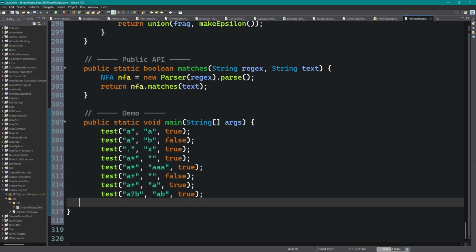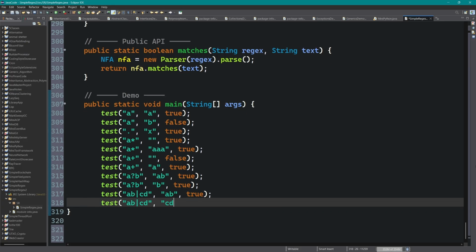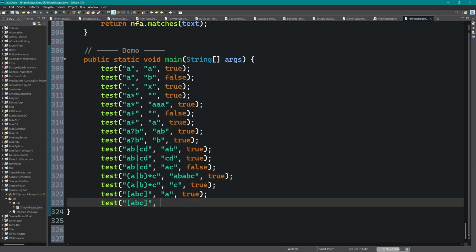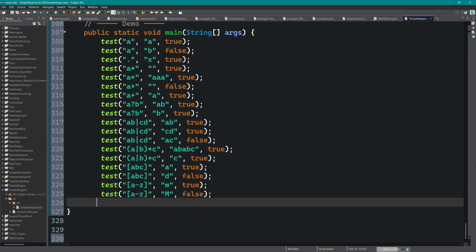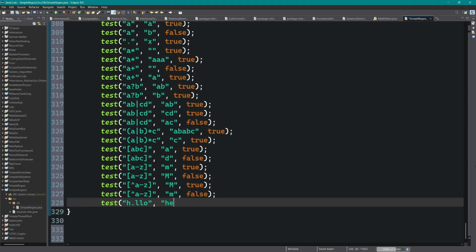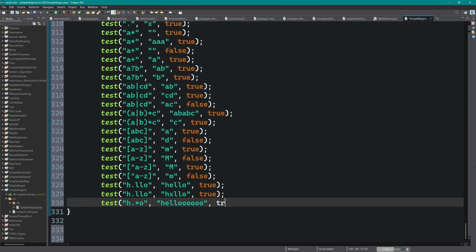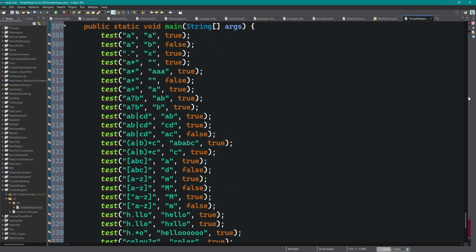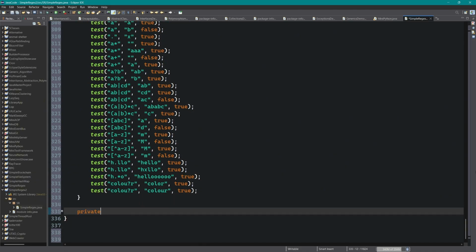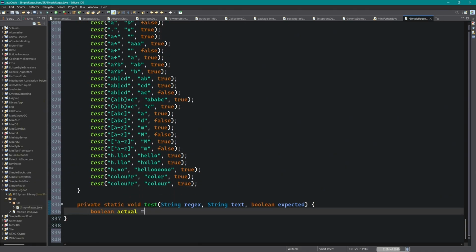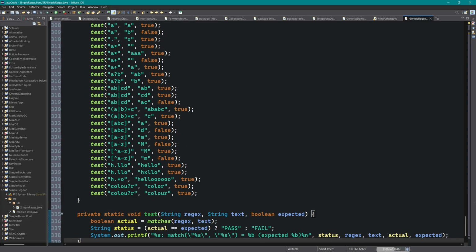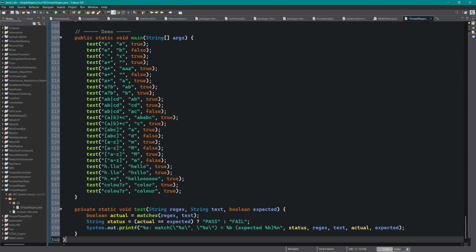We test simple literals, A matches A, but not B, the wildcard dot matches any single character, the Kleene star, a-star matches 0 or more As, plus requires at least one, optional, A-question-mark, alternation, C|D, grouping with repetition, (A|B)*C, character classes, [ABC] and [A-Z], and their negated versions, and combinations like H.llo and Kal[u]R. Each test prints the result and compares with the expected Boolean, showing a pass/fail indicator. This validates every feature we've implemented.